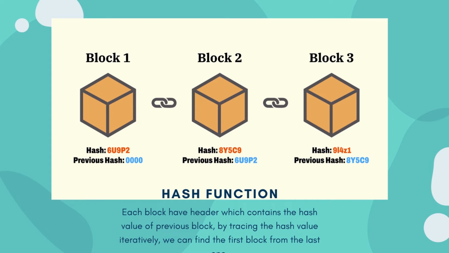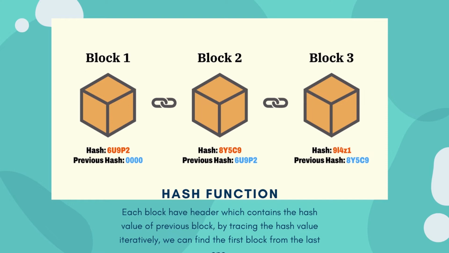SHA-256 is used in blockchain technology. It is widely used in computers and supported at the hardware level. It produces a 32-byte output for any given input. A hash value is calculated for every block to prevent malicious tampering. The hash value is written in the header of the block. By tracing the hash value in the header, we can eventually find the first block of the system.